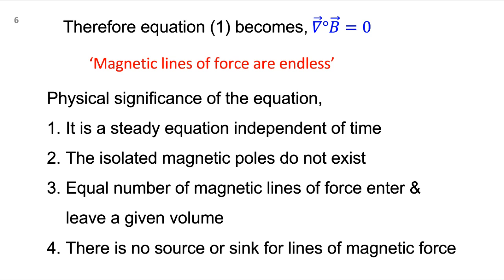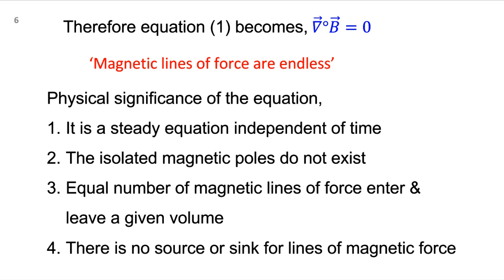So you cannot speak of isolated magnetic poles, the way you did for the electric field, because charges are the origin of the electric field. If there is a positive charge, there is the other type, the negative charge. That type of isolated magnetic poles does not exist.